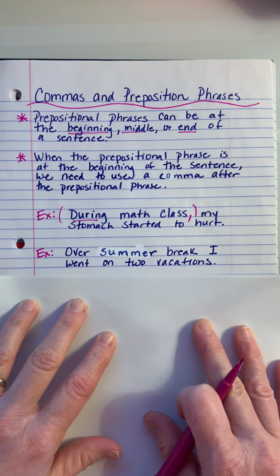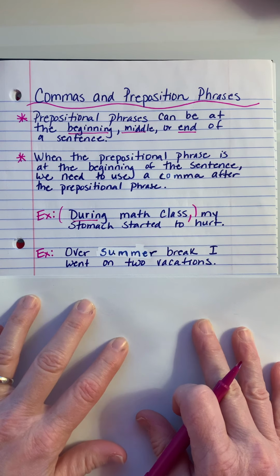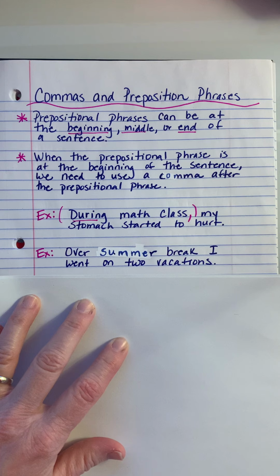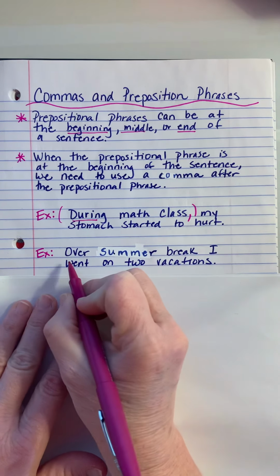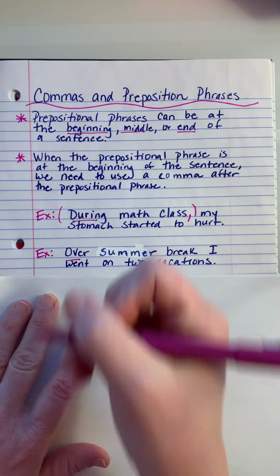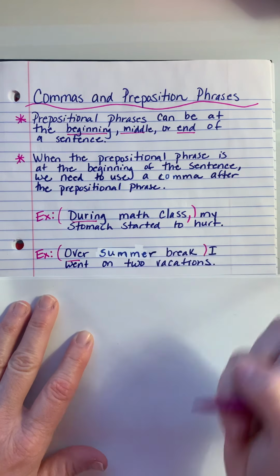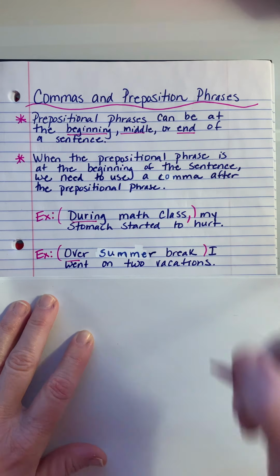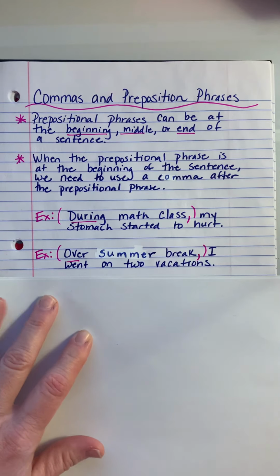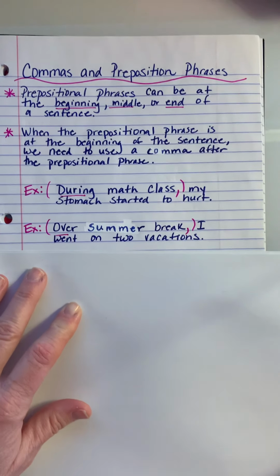Okay, next one: Over summer break, I went on 2 vacations. You kind of can tell where you're going to put the comma based on how it sounds when you read it. You kind of already know where you're going to pause. Over summer break, I went on 2 vacations. Okay, so we know that over is our preposition, and this would be our prepositional phrase, over summer break. So we are going to add our comma right there. Over summer break, I went on 2 vacations.